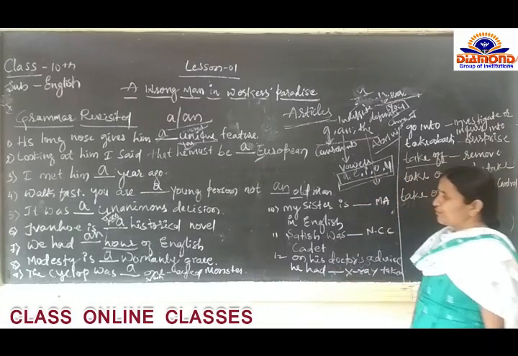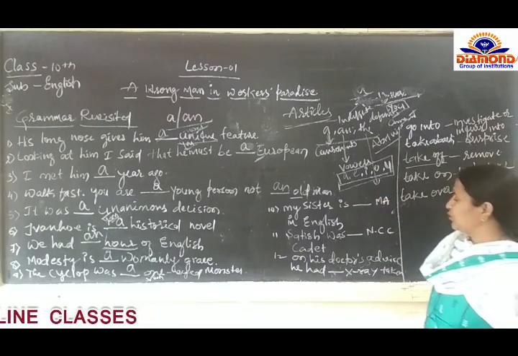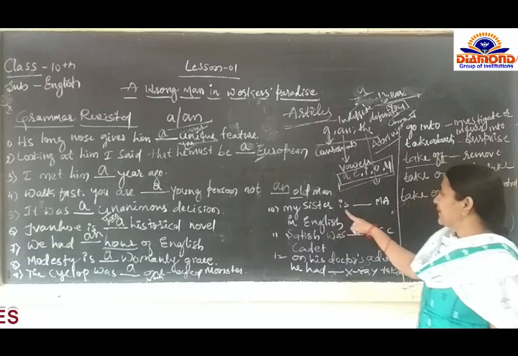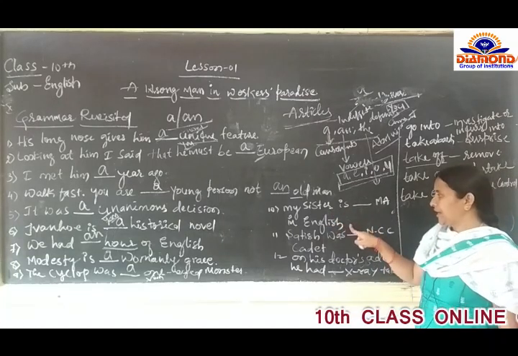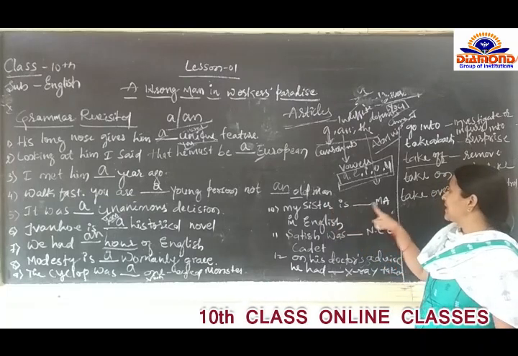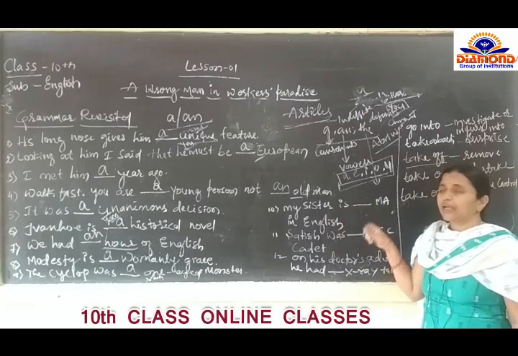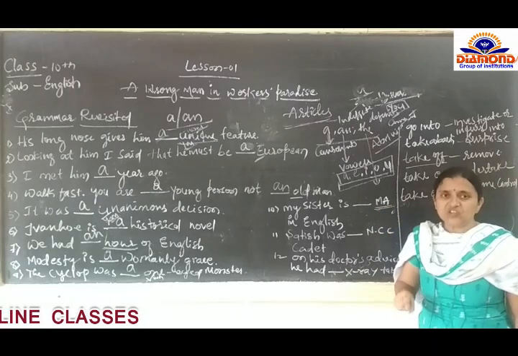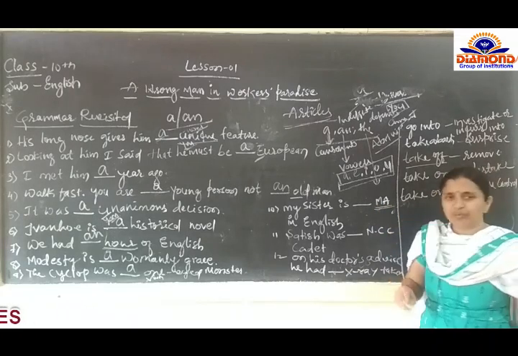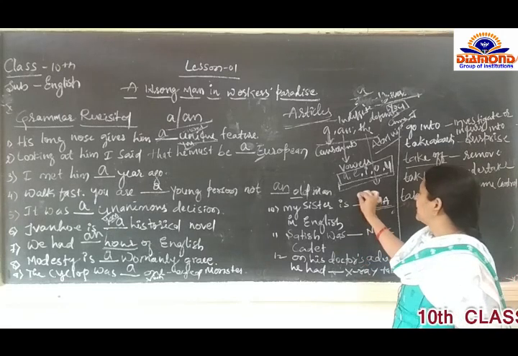Then go for the next example, that is the tenth one. My sister is dash MA in English. What we have seen here: if any abbreviation is there, then before that abbreviation we have to use an.